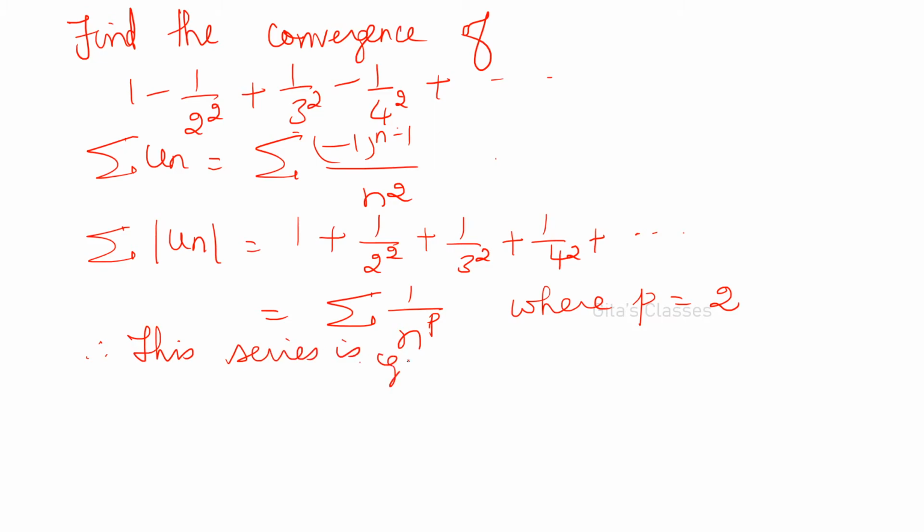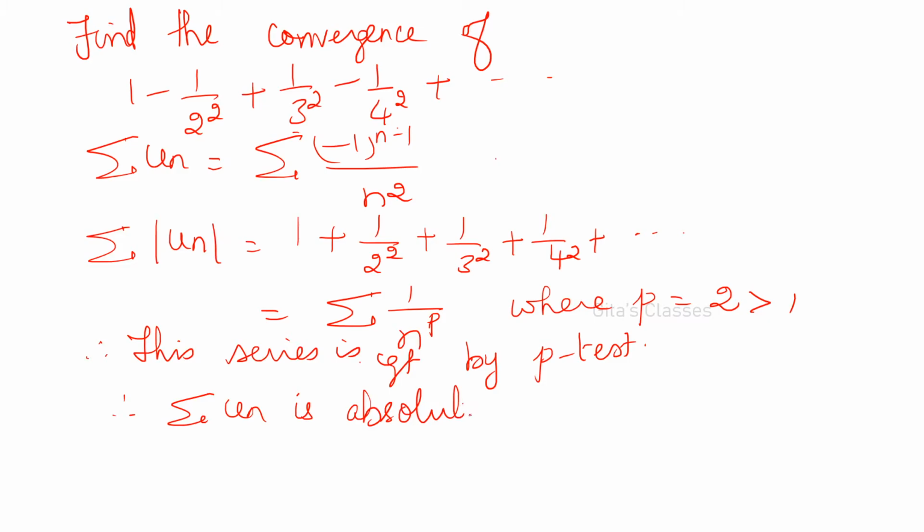This series is convergent by the P test, because P is equal to 2, which is greater than 1. Therefore it is convergent. Now you know sigma mod un is convergent, therefore sigma un is also convergent. This is convergent means you can say that it is absolutely convergent. Therefore, the given series is also convergent.